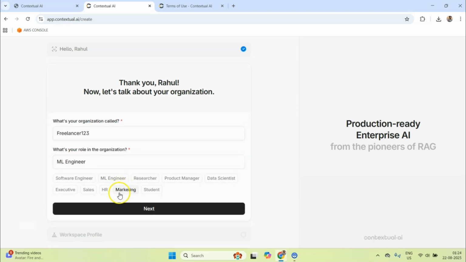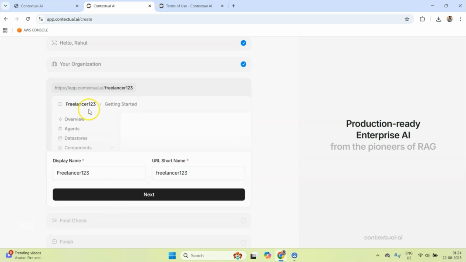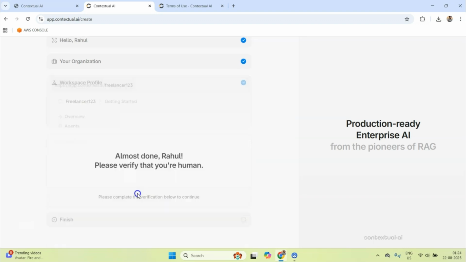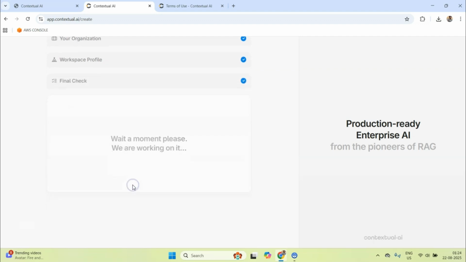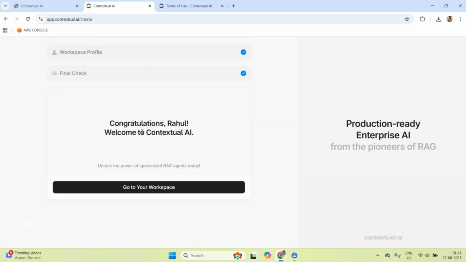ML engineer, and next. Okay, so now I have been given my organization's URL, and now I can do next, and then final check. Okay, next, and finally it should create my ID. So congratulations Rahul, welcome to Contextual AI.